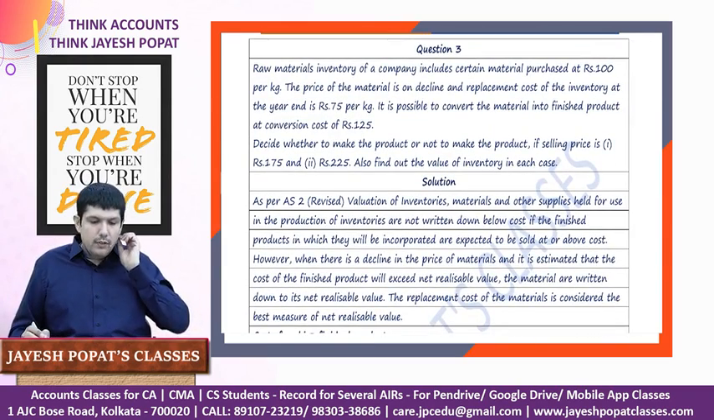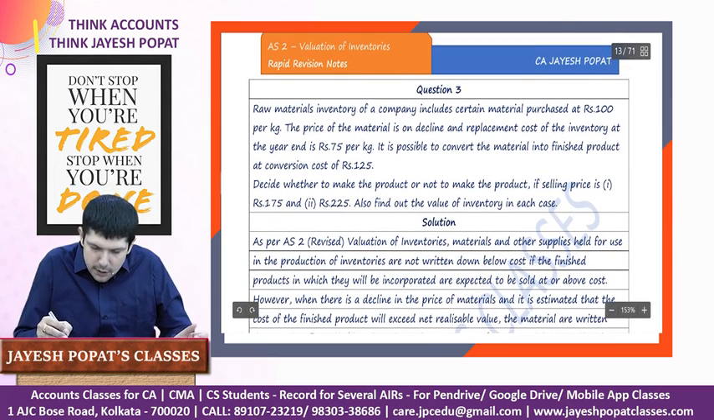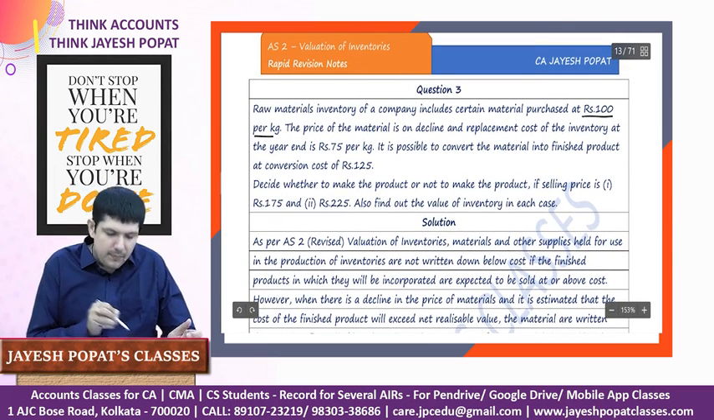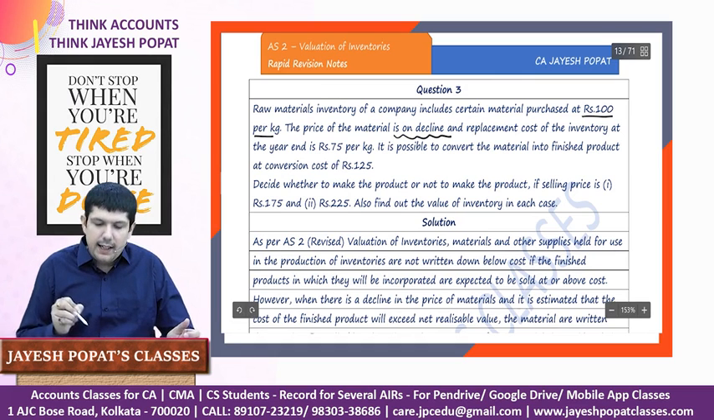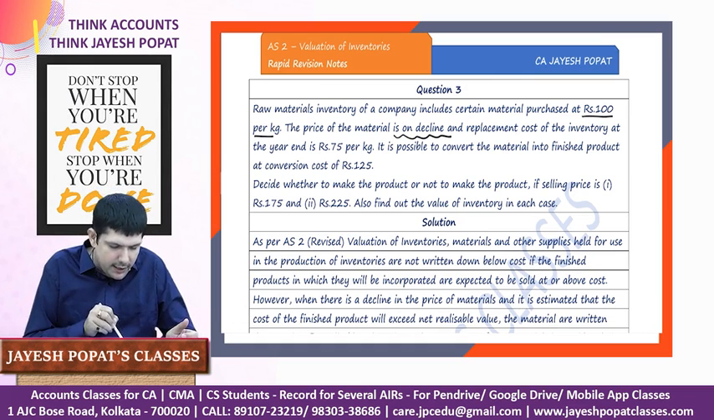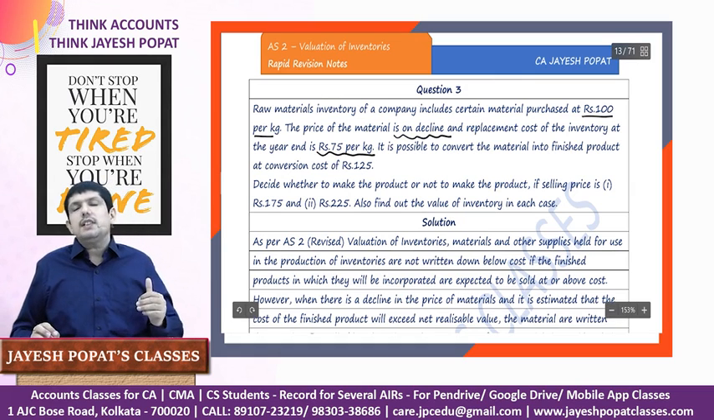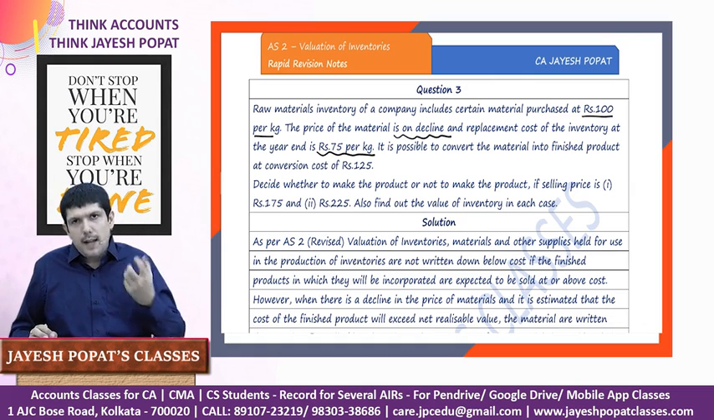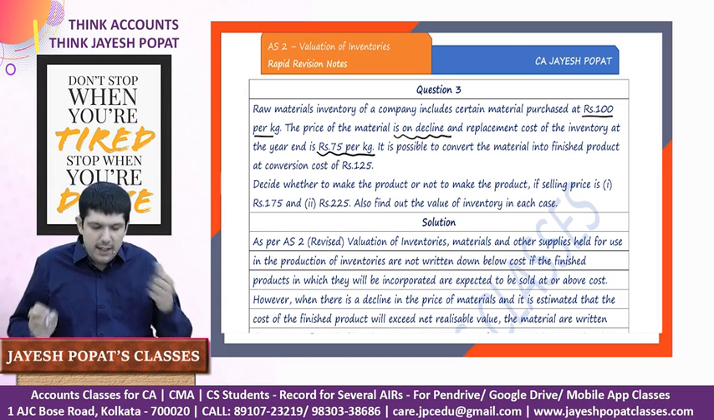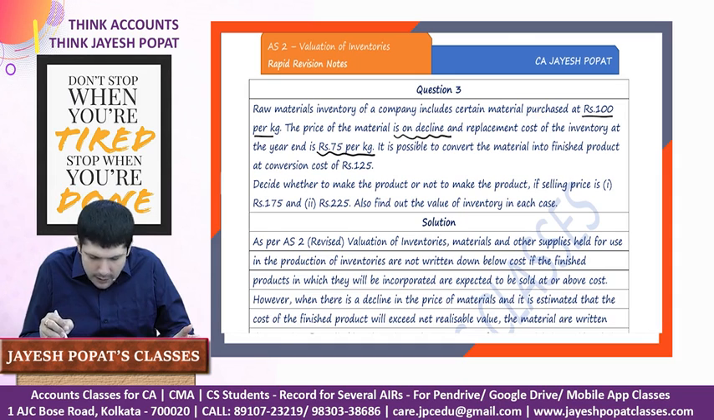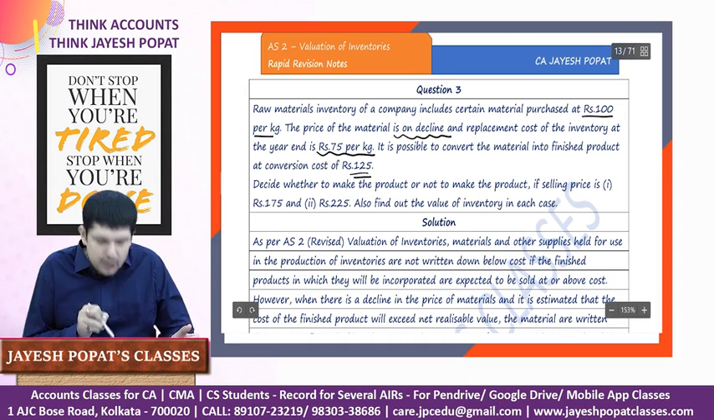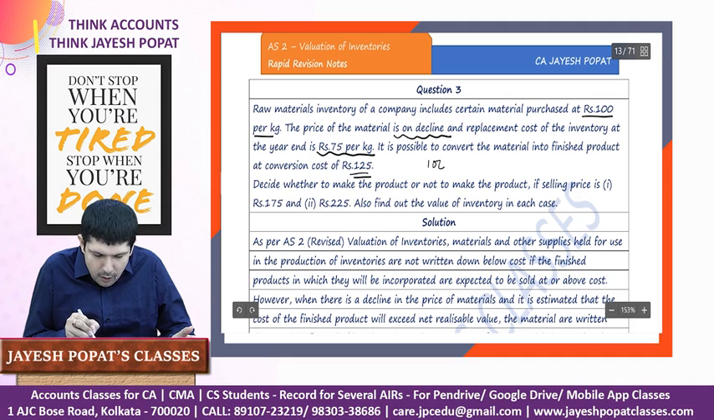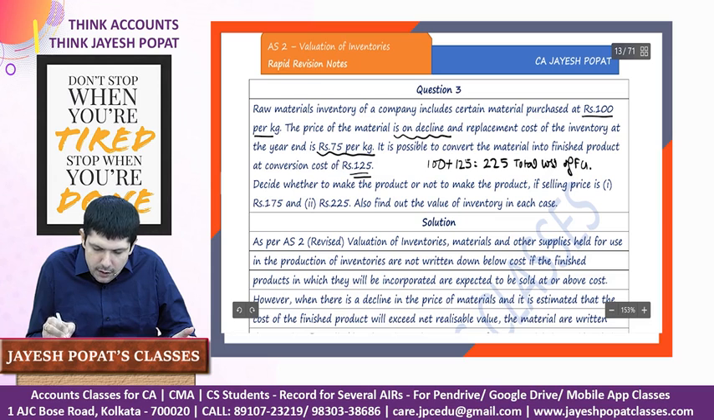The raw material inventory of a company includes certain material which is purchased at rupees 100 per kg. The price of material is on a decline and the replacement cost of inventory is 75 per kg. So we purchased it at 100, but currently the replacement cost, if we buy the same raw material right now, it will cost us 75. It is possible to convert the material into finished goods by incurring a conversion cost of 125. So basically the cost of raw material is 100, the conversion cost is 125. So 225 will be the total cost of my finished goods.